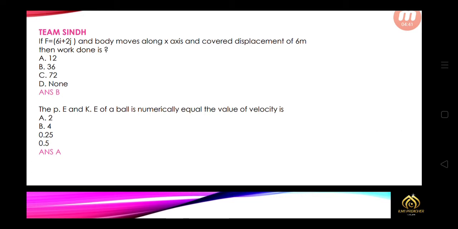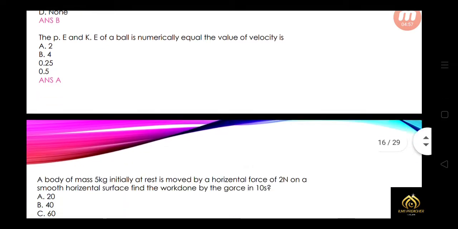Now let's talk about the team MCQs. If F is equal to 6i plus 2j and a body moves along the x-axis and covers a displacement of 6 meters, then the work done is 36 joule. The potential energy and kinetic energy of a ball are numerically equal, the value of velocity is, so that is option A.